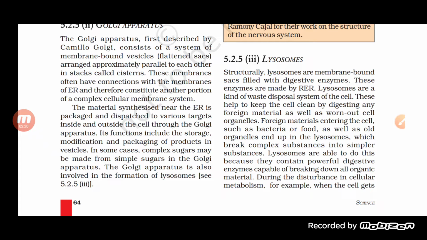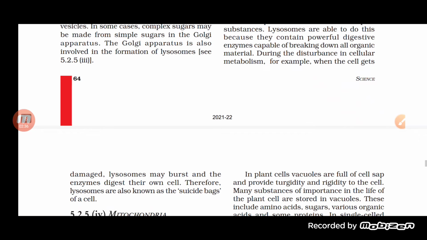Sometimes, because the cell gets damaged, the lysosome may burst, and all the enzymes present in it get spread. Ultimately, those digestive enzymes start digesting the cell organelles themselves, eating their own cell.